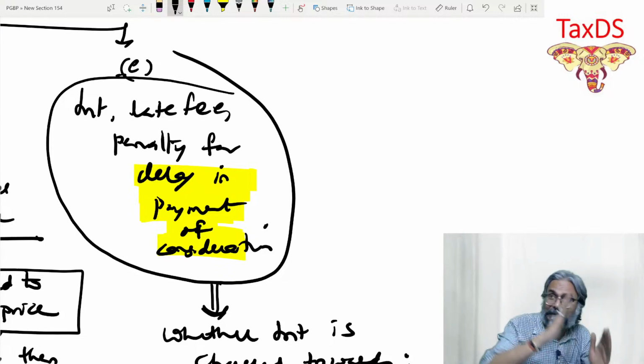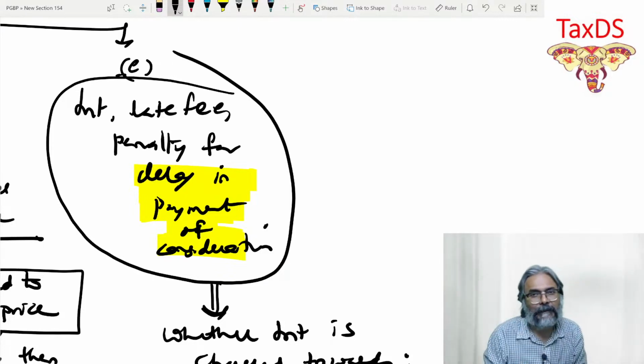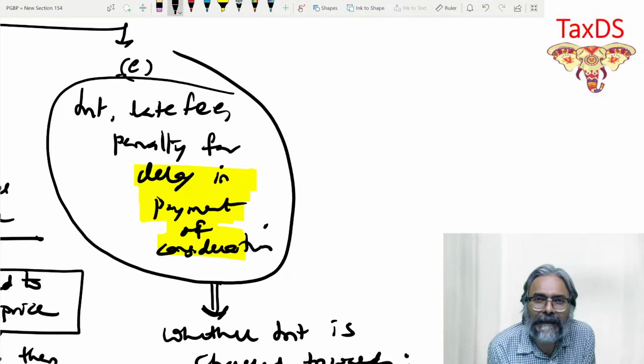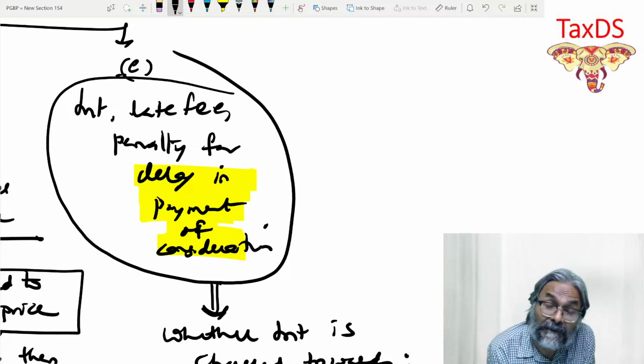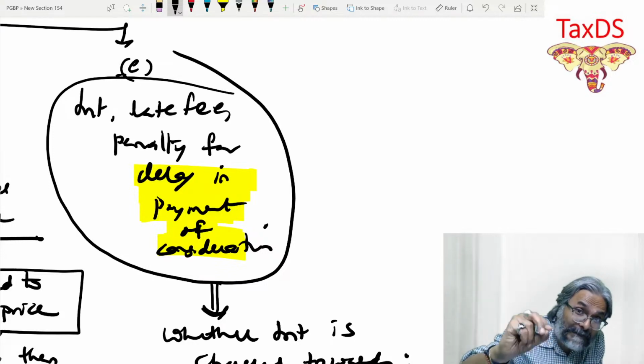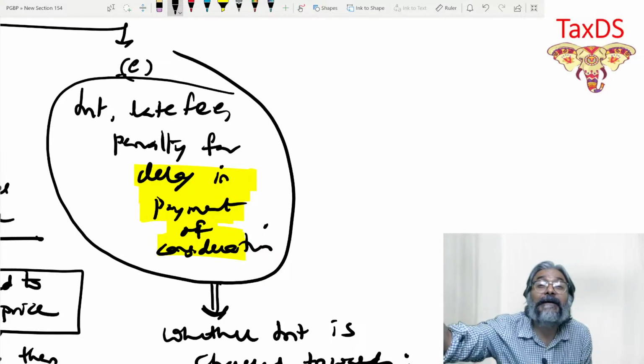Now please distinguish this with another example. The other example which you all are aware of is when the service is by way of extending deposits, loans, and advances, in so far as the consideration is in interest.